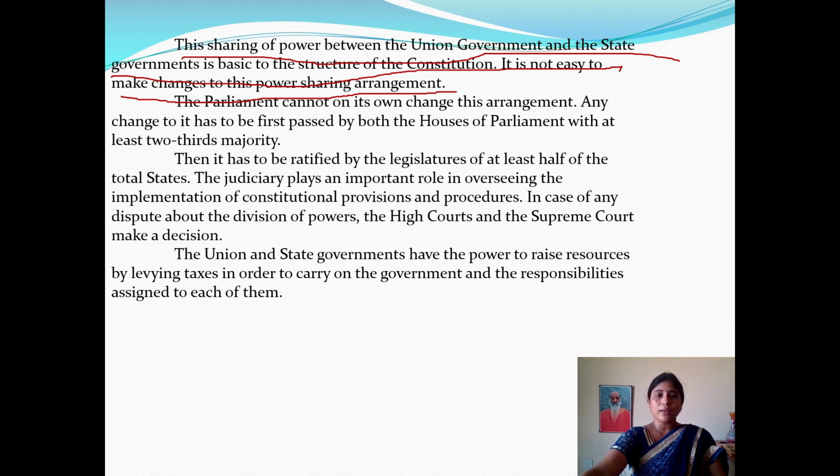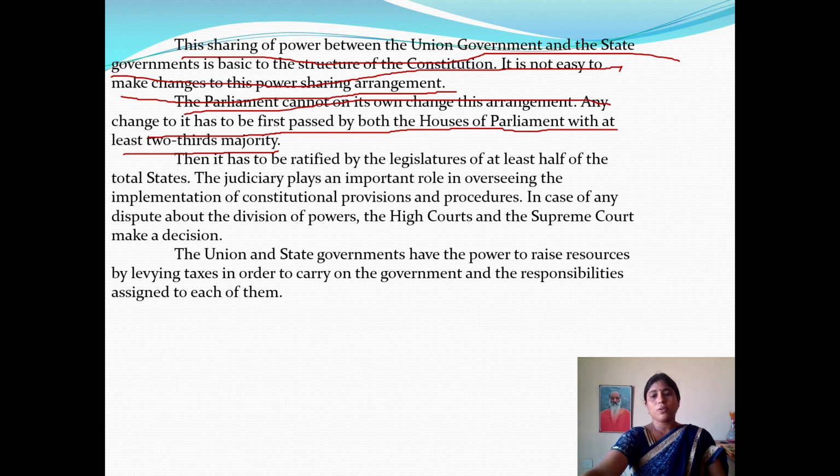The parliament cannot on its own change this arrangement. Any change to it has to be first passed by both the houses of parliament with at least a two-third majority. As you know, to pass any bill in parliament, how much majority do we need?